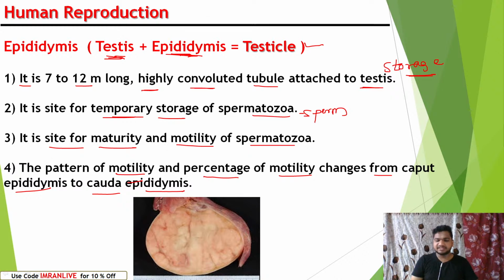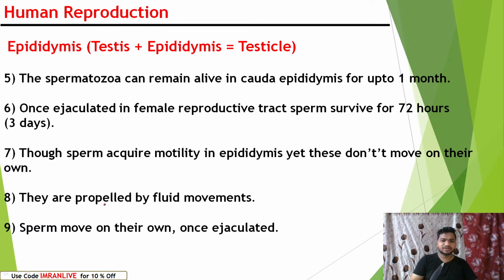It is very simple. In the epididymis, we have two regions. The first region is the caput. The caput also helps in storing sperm. If you compare it with the other region of the epididymis, called the cauda, in the caput the sperms are non-motile. When they reach the cauda epididymis, the sperms get motility. That means between the caput and cauda, in this gap, they get motility. Hope this is clear for everyone.